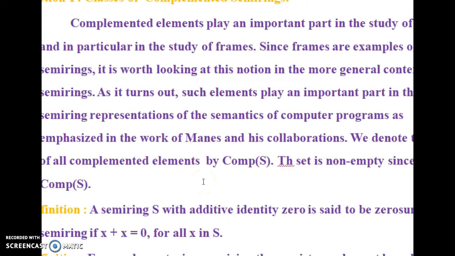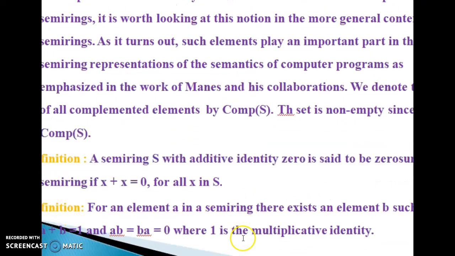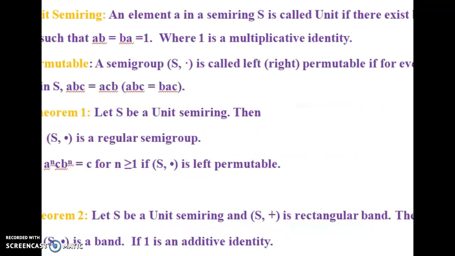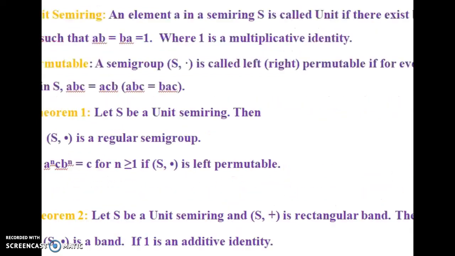As we come to the last section, complemented semirings, which play a vital role in the construction of frames of computer science, in the semantic representations of computer programs and so on. A semiring is said to be complemented if the sum of two elements A plus B is equal to 1 and the product of AB and BA should be equal to 0. And we have given different results on complemented semiring, and by applying different constraints on a complemented semiring, we obtain different outcomes.